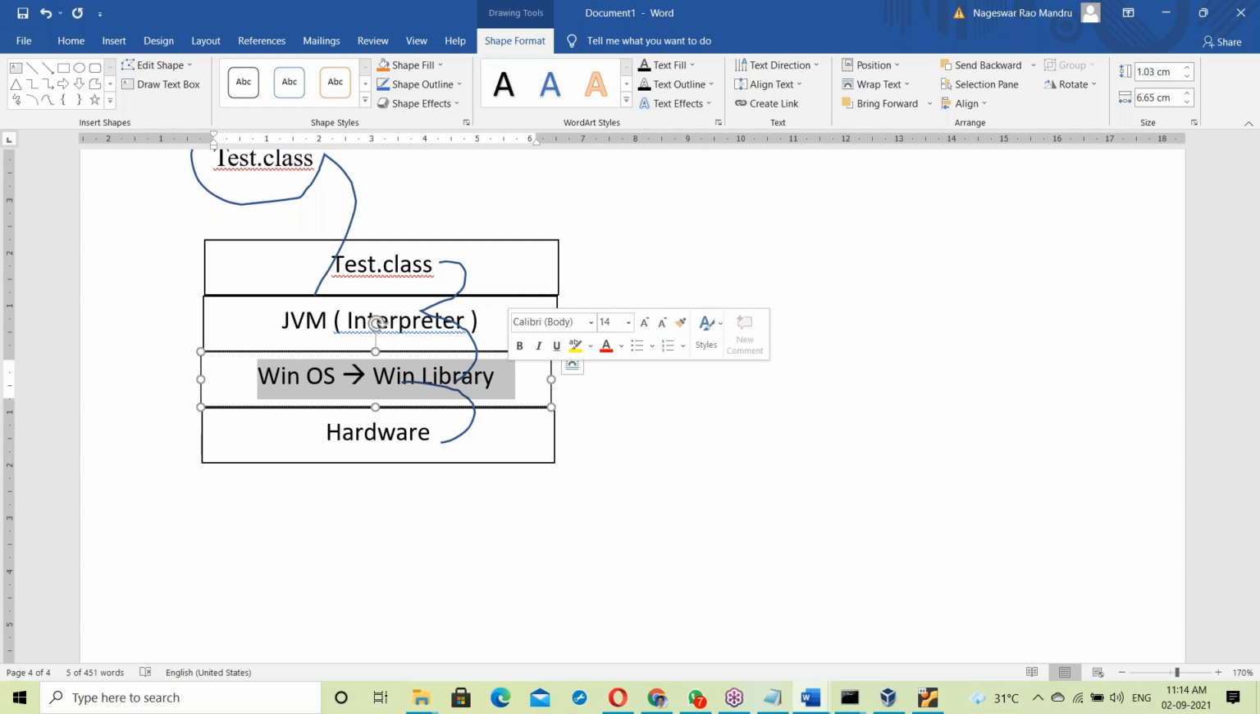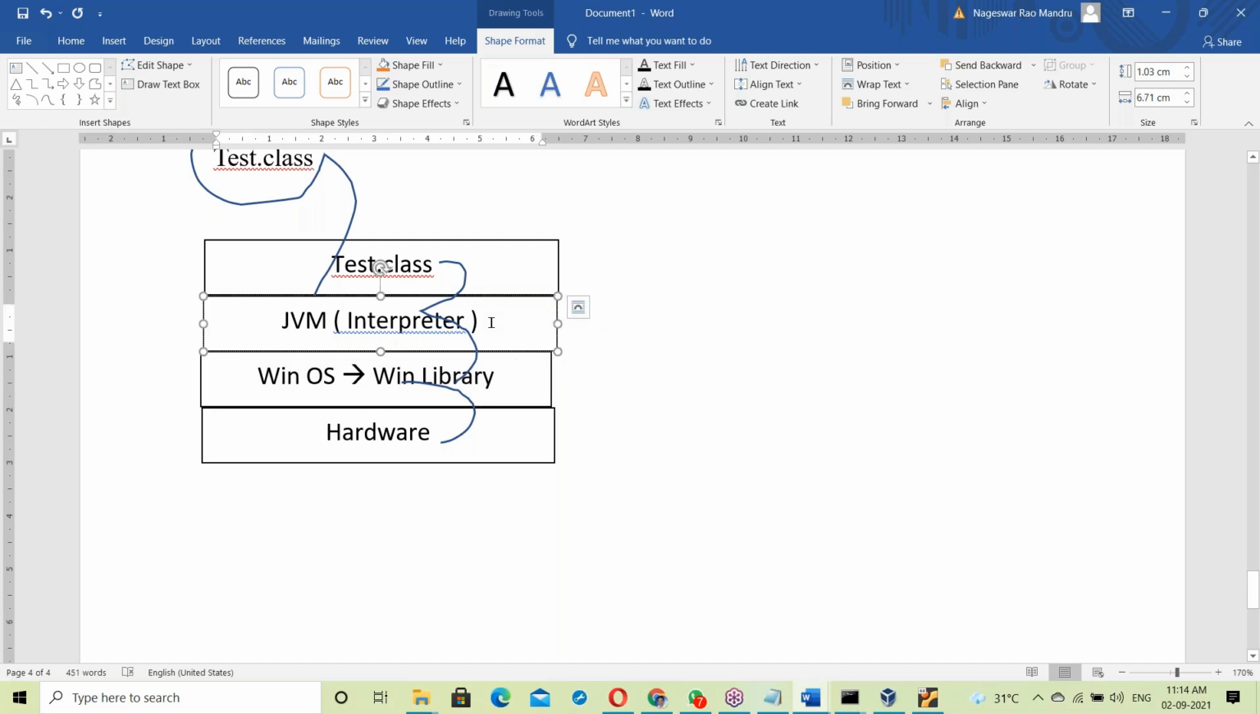In C language, the exe file uses static linking. Statically means the linking happens at the time of creation of the exe file itself. But for the dot class file, linking happens at runtime. Before running, it links with the OS library, then executes. It's dynamic linking.